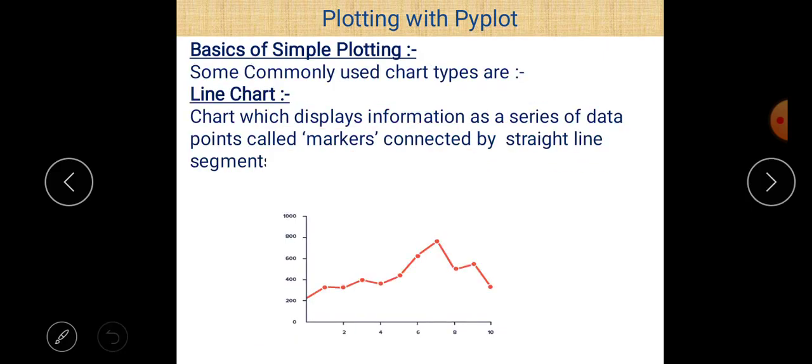Next, second thing, line chart. What is a line chart? A chart which displays information as a series of data points called markers connected by straight lines. So there are different markers, and these markers are connected by straight line segments, and whatever we get is called a line chart. So these are some simple charts. One is line chart, basics of simple plotting. First one is line chart.